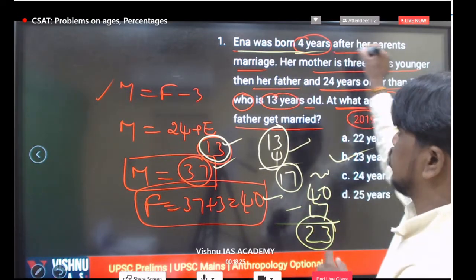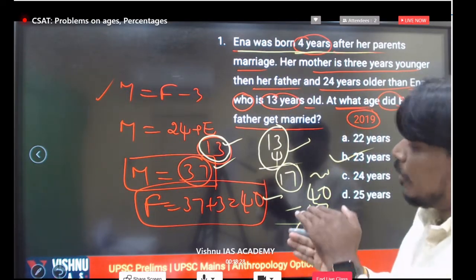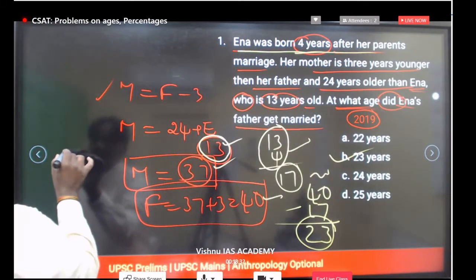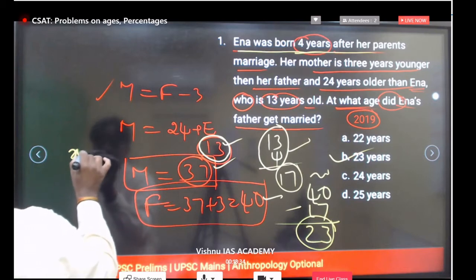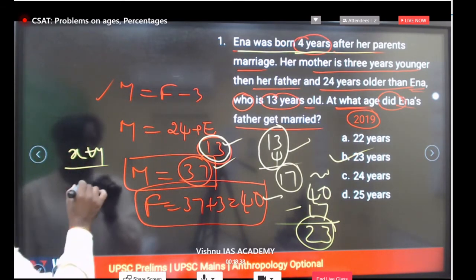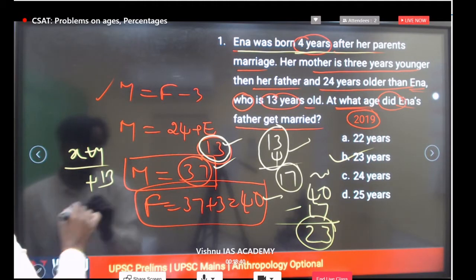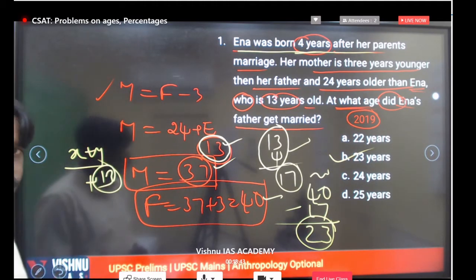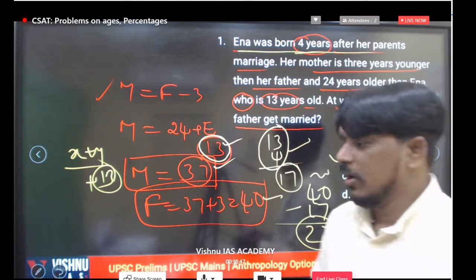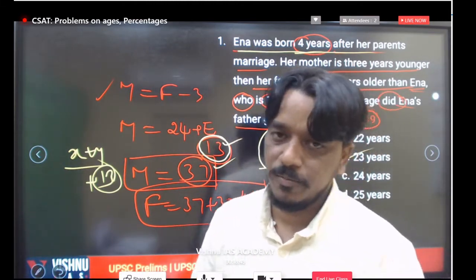First line, just observe. Ina was born 4 years after marriage. If the marriage happened in year X, after 4 years Ina was born. So X plus 4 plus 13, the present age of Ina. Like that we have to take. Clear? But there is no need to consider all these points. Very simple. I hope everyone got the clarity now.